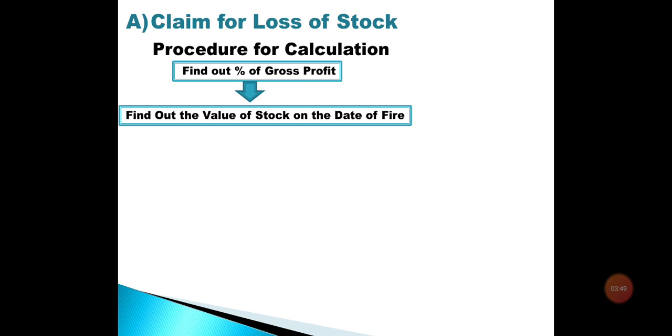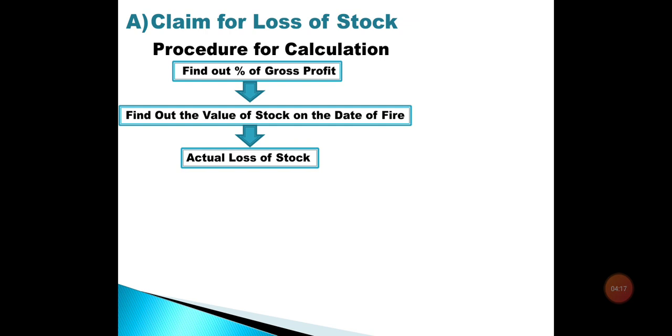When the fire occurred at the business place, what was the stock amount? We can find it out with a memorandum trading account. Memorandum trading account means the trading account which we prepare from the first day of the financial year up to the date of fire.